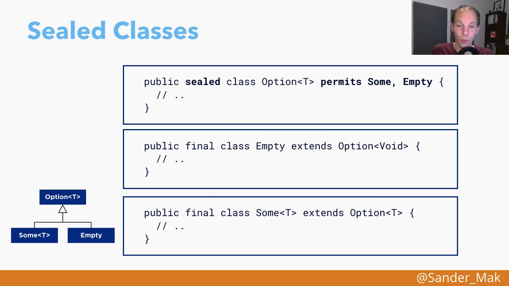Now we can just normally define empty and sum as classes. We of course want to make them final there because we don't want any other classes to extend empty and sum, but no other class can now be compiled to extend option. This is enforced by the compiler through the sealed classes mechanism, and we now indicate that only sum and empty are allowed subtypes of option.